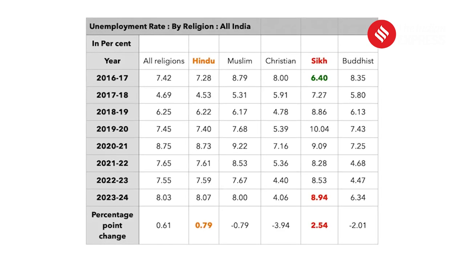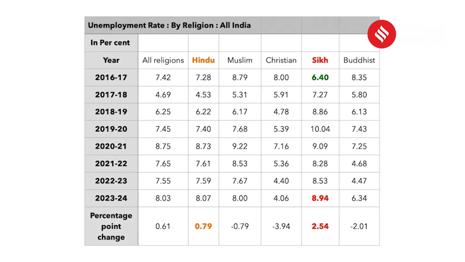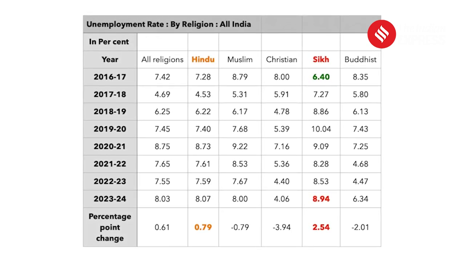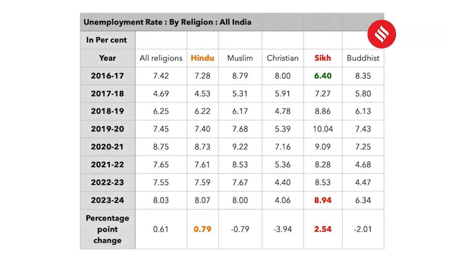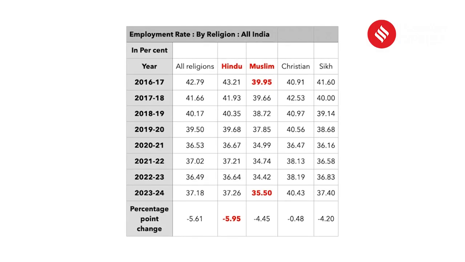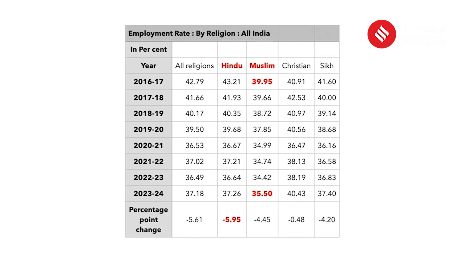The more crucial metric for India is the employment rate, because the labor force participation rate keeps coming down. And if you look at that, it shows another layer of distress. If you look at the employment rate, you'll find that Hindus have suffered the highest fall.